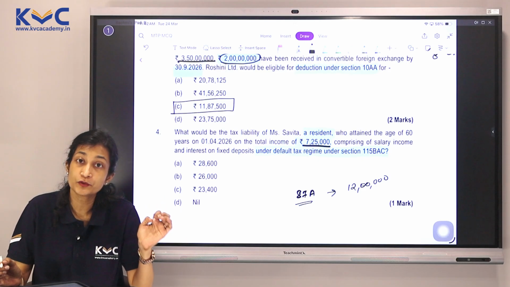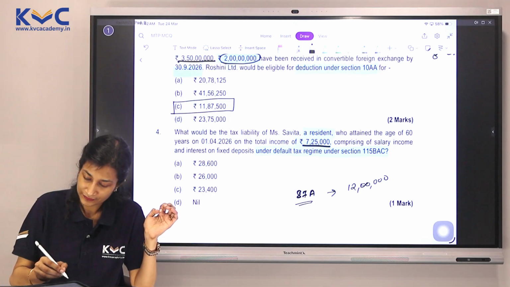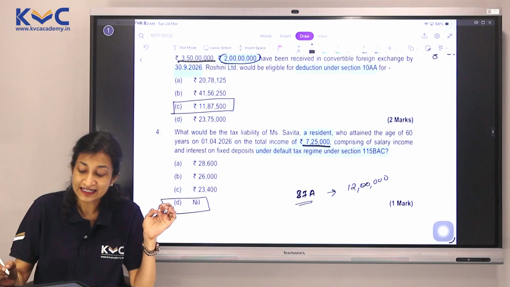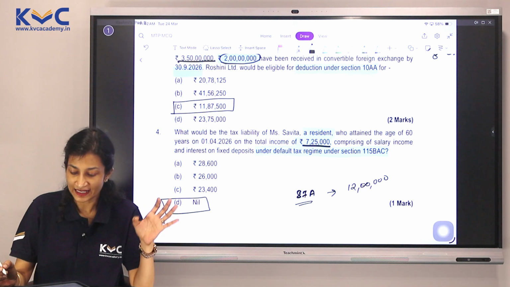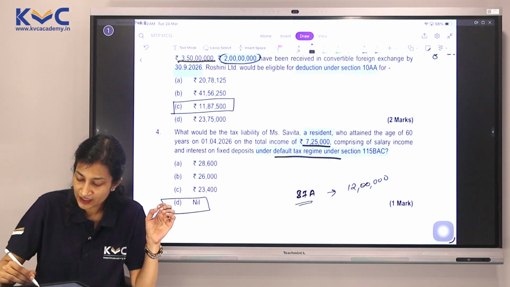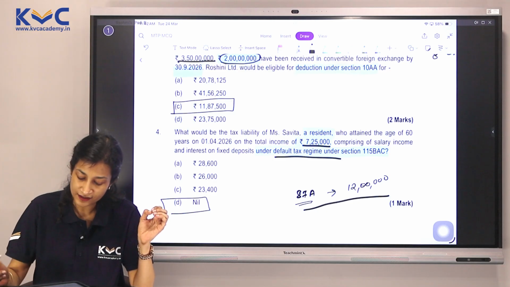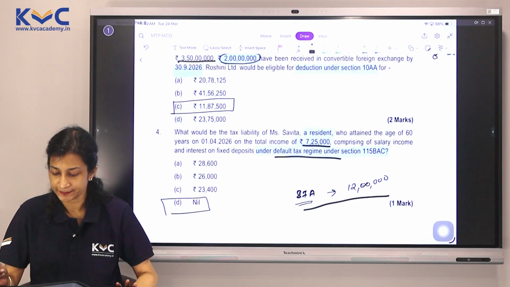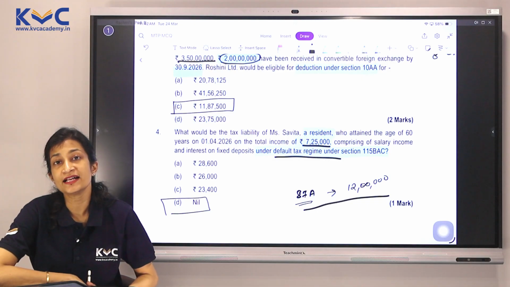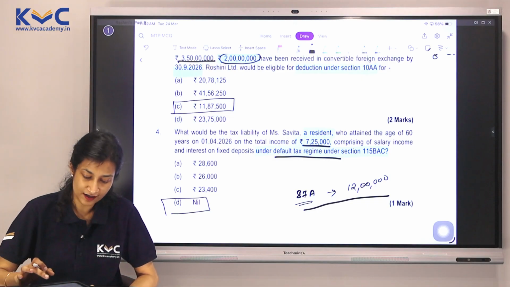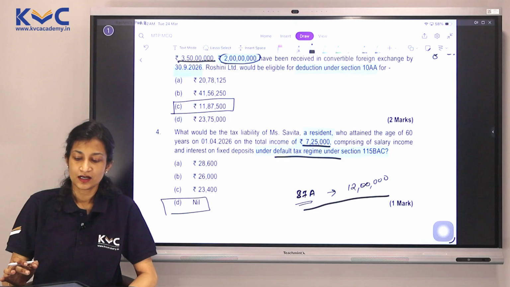So we are safe enough to assume the tax would be nil in this case. Yes, it's under default tax regime. The rebate limit is now 12 lakhs as far as the new budget is concerned, and therefore it would be nil. So this is as far as the first MTP questions are concerned, the MCQ part.